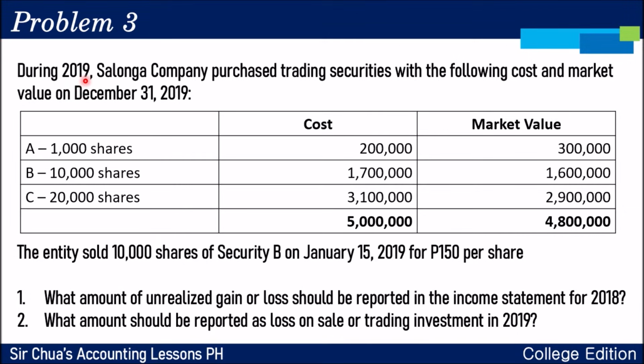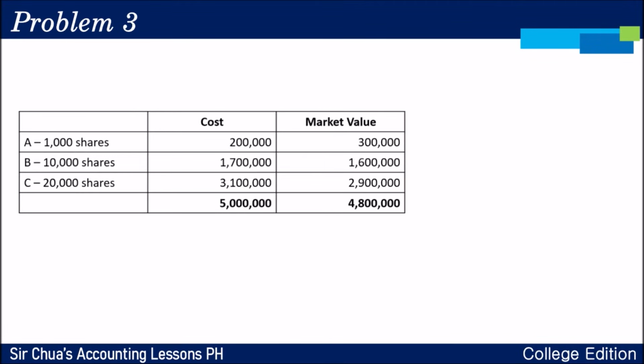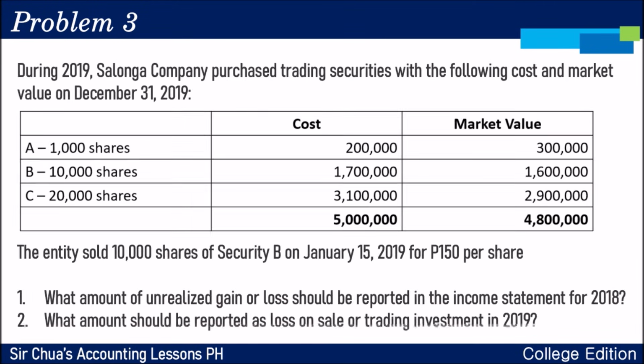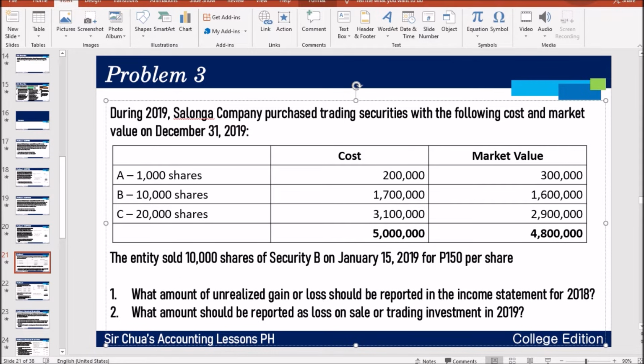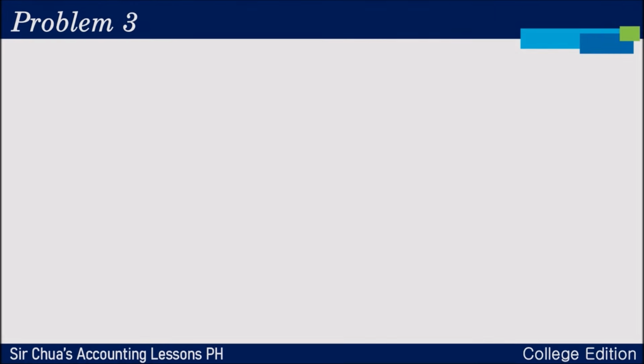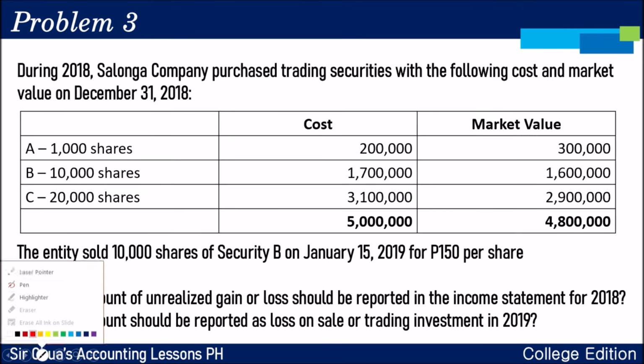2018 ito, okay? 2018 to kasi binenta siya ng 2019. During 2018, tapos the fair value on 2018. Ayan. So, 2018 na tayo kasi binenta noong 2019. Nalito sa year. Sorry. Okay. So, pagdating daw po ng January 15, binenta yung 10,000 shares ng Security B for 150.